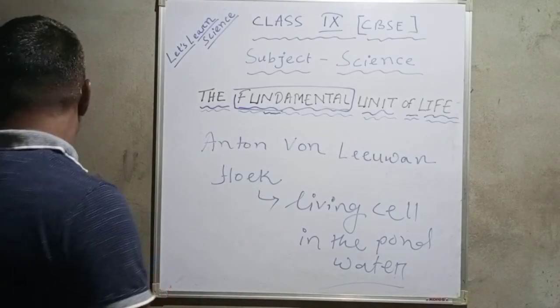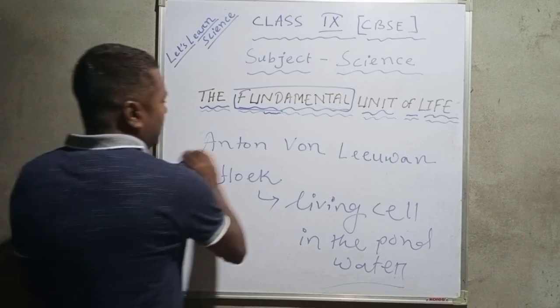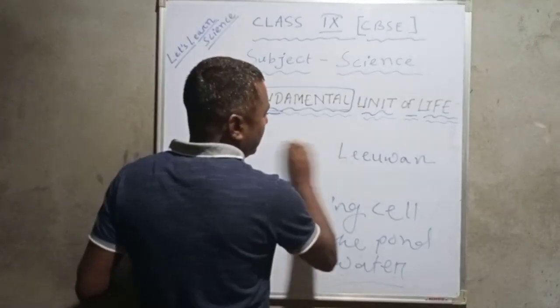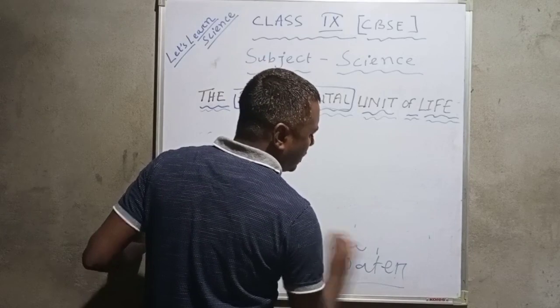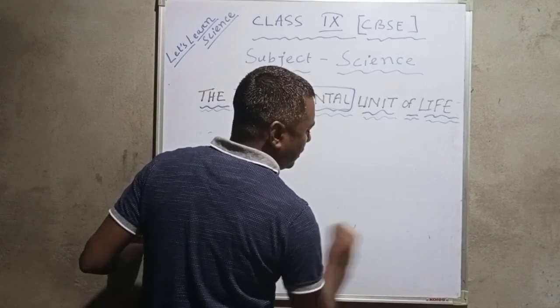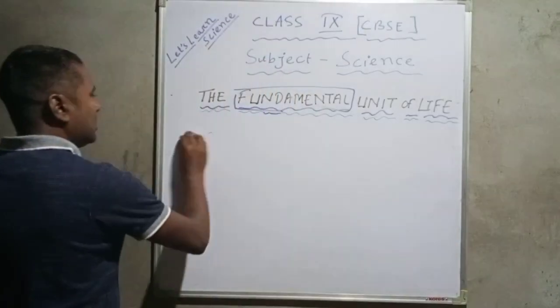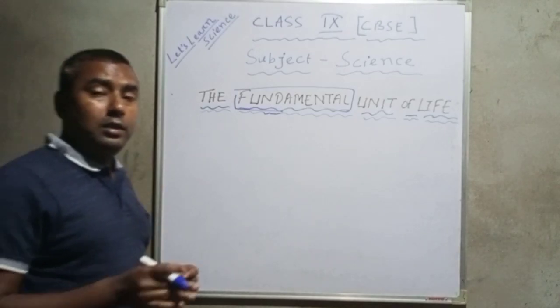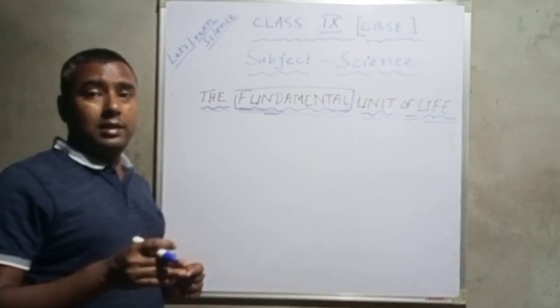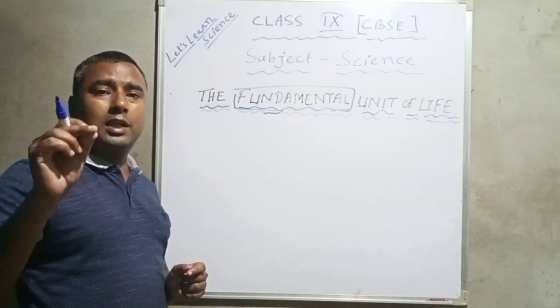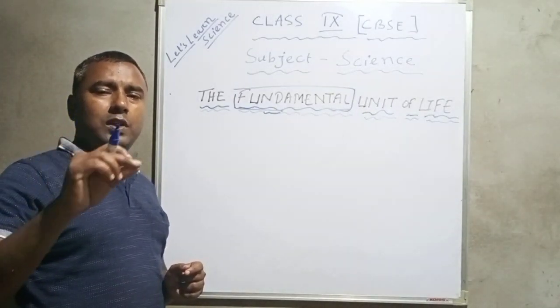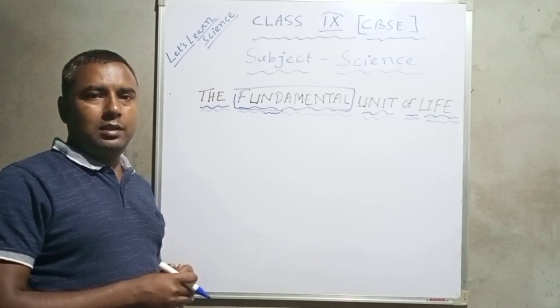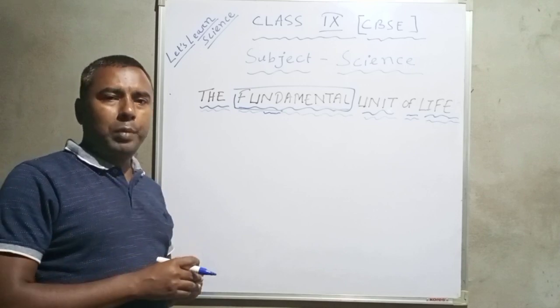And after that, Robert Hooke was the first scientist who saw the cell under the microscope, but that was a dead cell, because he took a thin slice of cork, and cork is a substance found in the cell wall of plants.